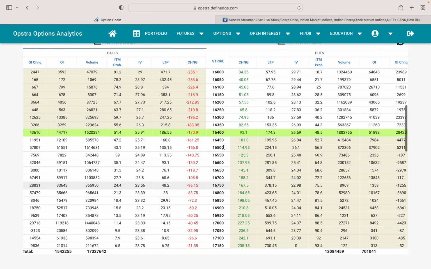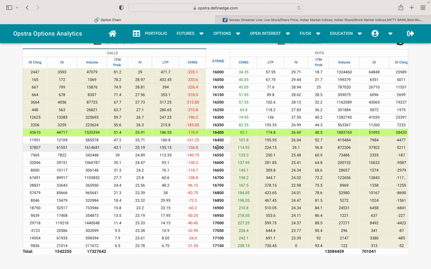16,495 means let's keep it as 16,500. Now this is your current day, which is 16,400 to 16,500. Now here, calls and puts. When market goes up, we buy calls as an option bias. When market goes down, we buy puts as an option bias.